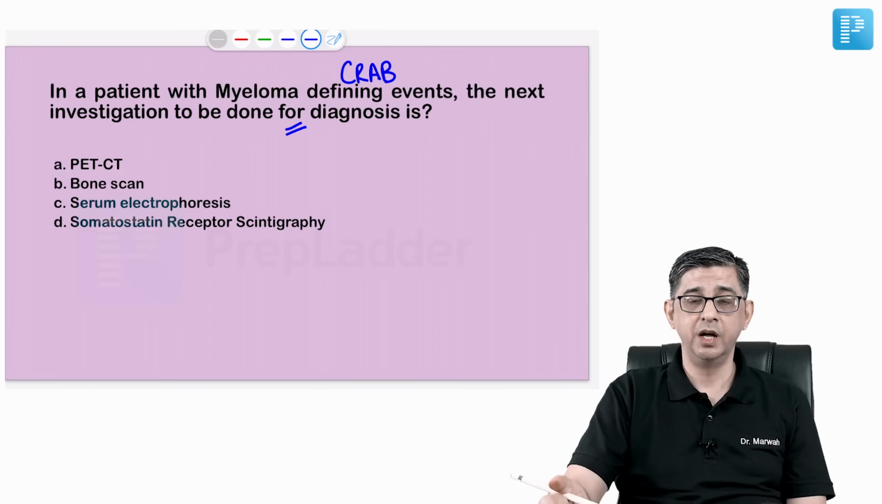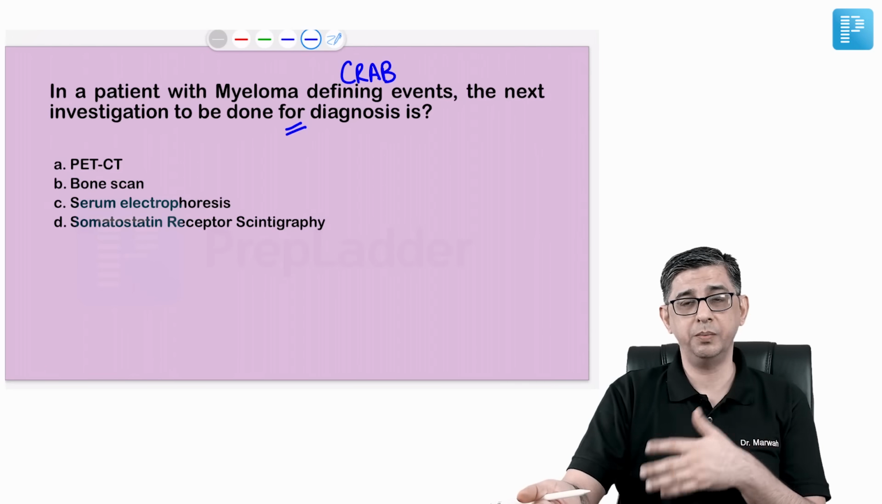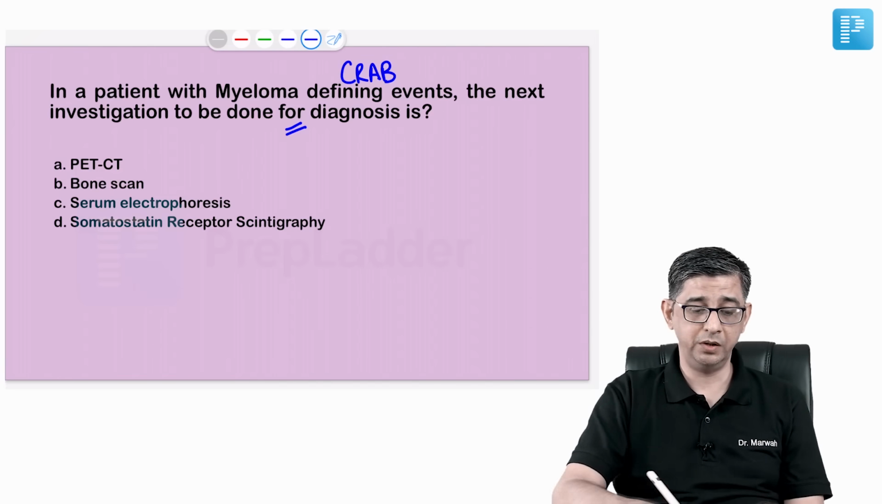You see, if I said, what is the imaging modality for multiple myeloma? It is PET CT, because I want to pick up the lytic lesions everywhere in the body. It could be in the ribs, clavicle, vertebra, pelvis, skull. I can do a PET CT. But the question is asking for diagnosis. For diagnosis of multiple myeloma, the test you will do will be a serum electrophoresis.